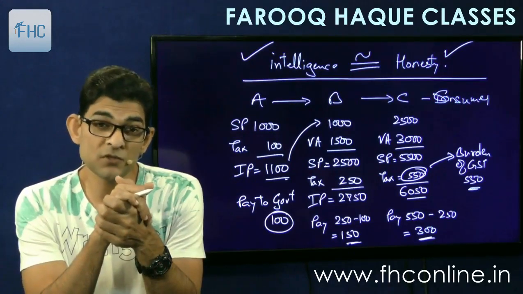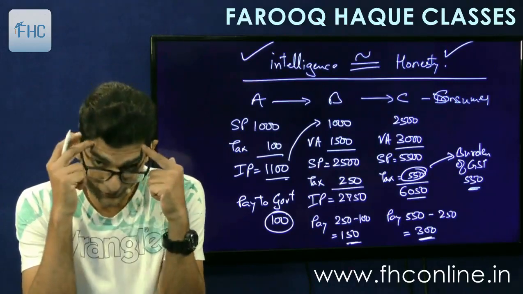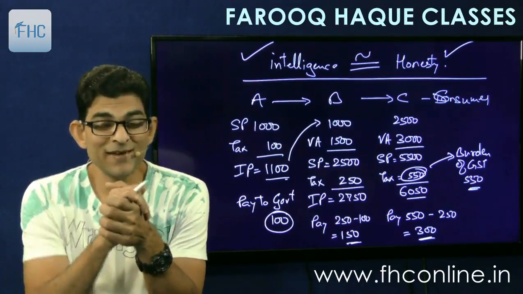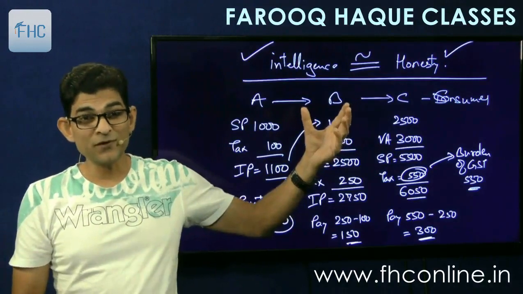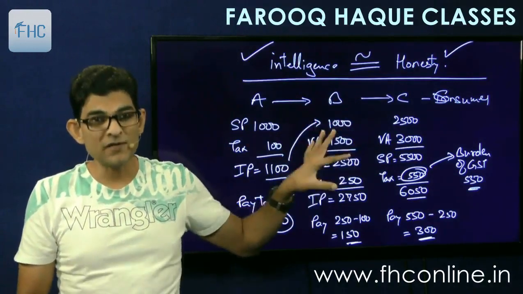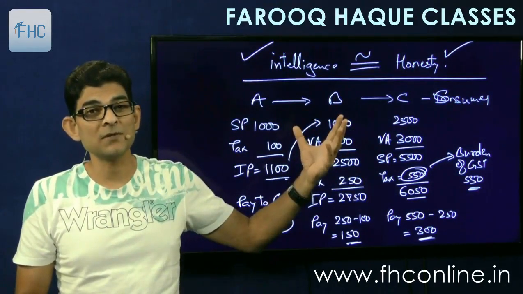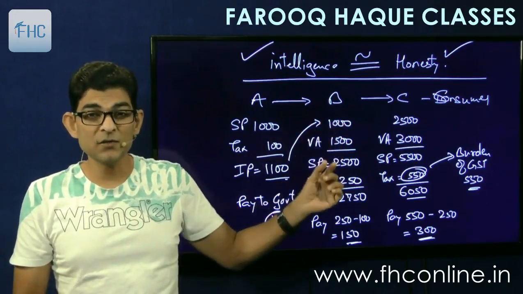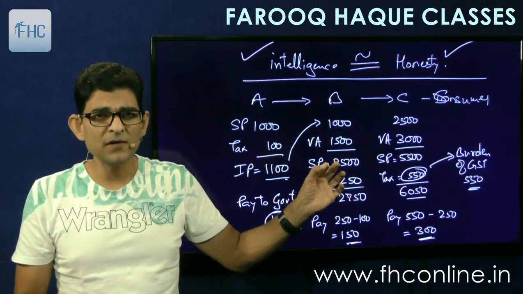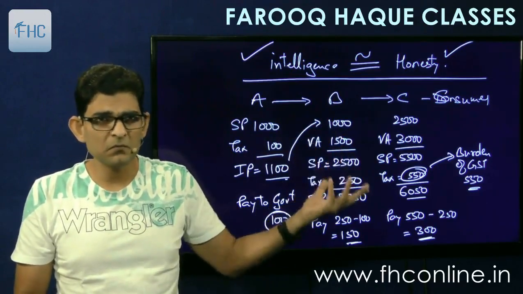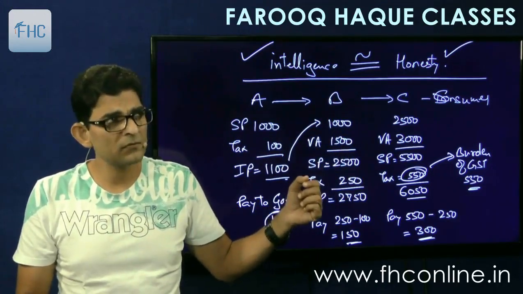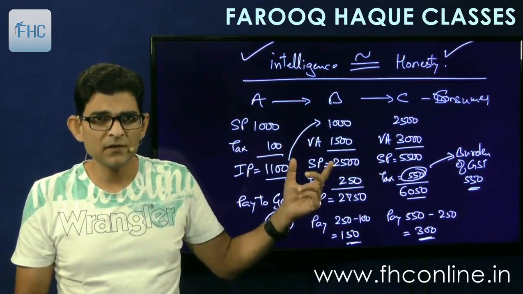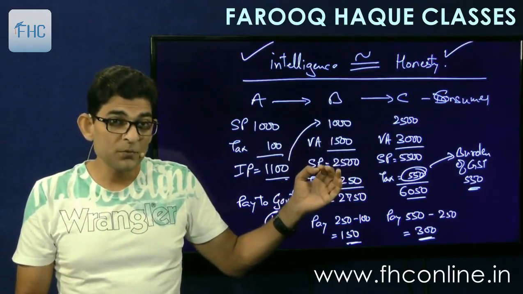And even composition scheme, one more point I'll explain to you. Composition scheme also we had seen. Now if B is offered a composition scheme, he's a small dealer, he was offered a composition scheme. What happens in composition scheme? He pays tax on his total sales at a very nominal figure, 1%, or for a hotel 5% was there, right? So should he go for composition scheme?